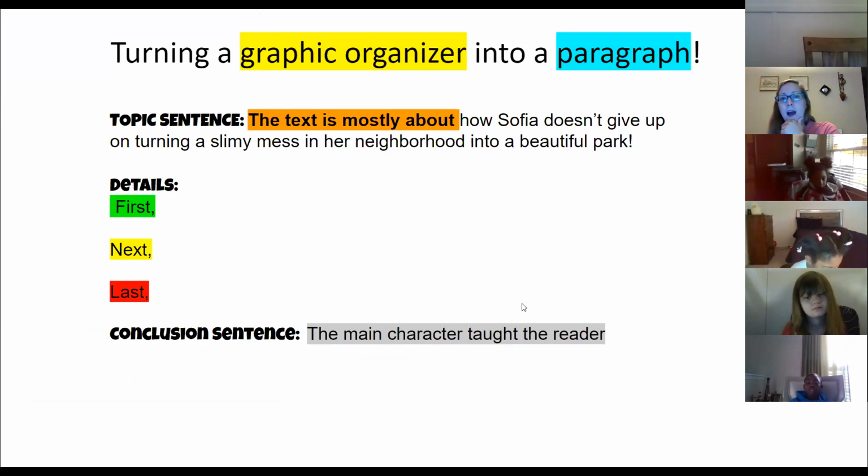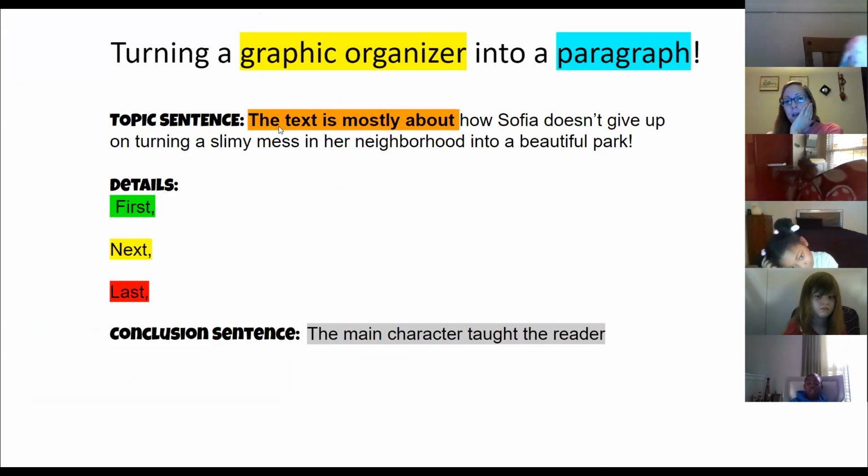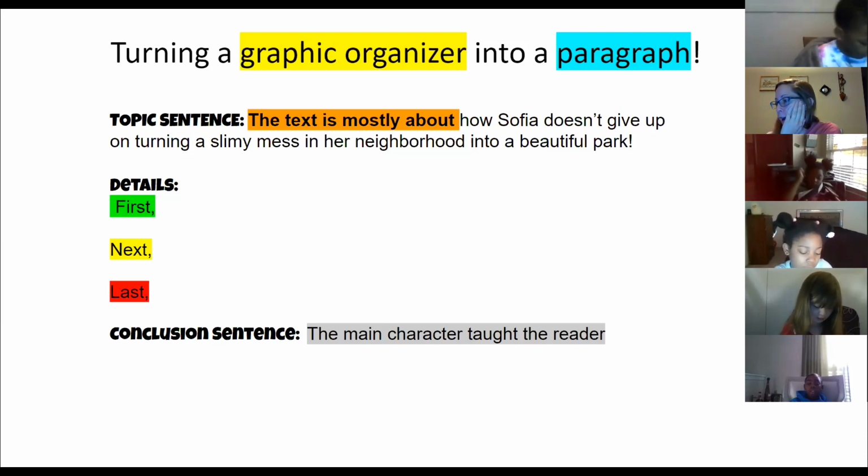All right, our topic sentence. The text is mostly about how Sophia doesn't give up on turning a slimy mess in her neighborhood into a beautiful park. That's already done. That's the main idea of the story and our paragraph. Who can tell me though, now we've got to fill in the details. What does that mean? What are we going to put for the details? Who thinks they know for that, right?